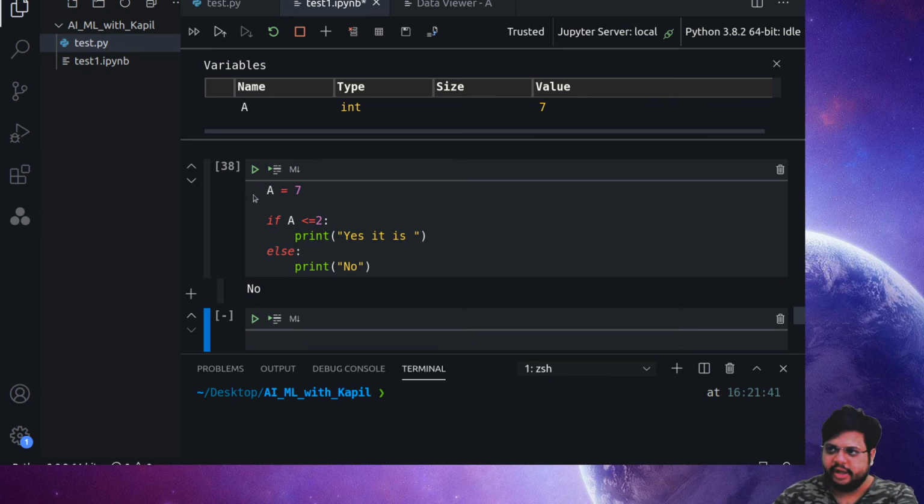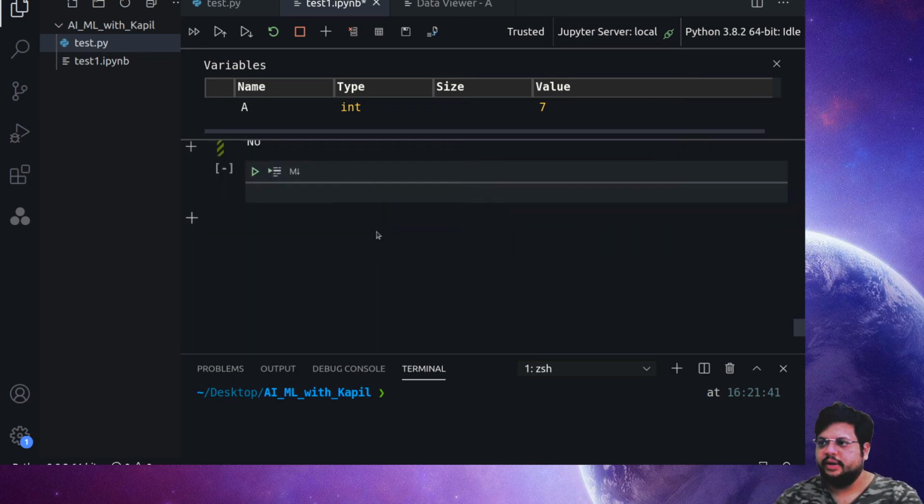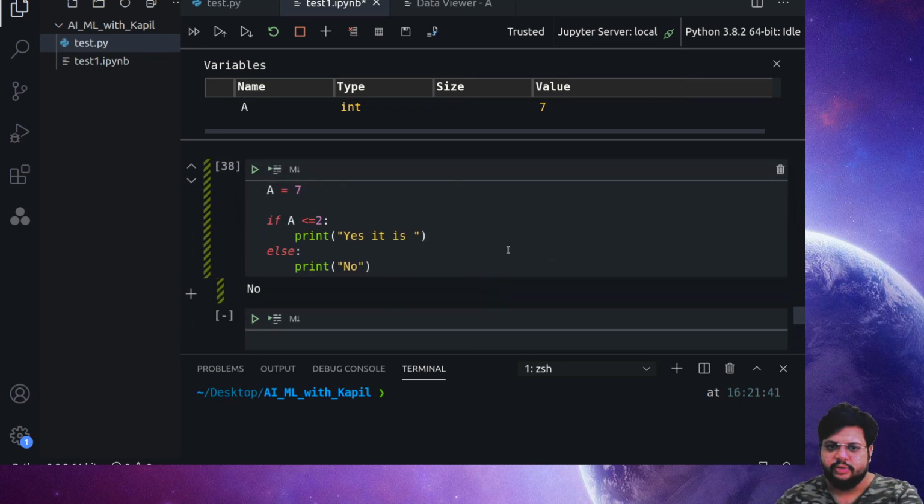The reason is that a was 7. If a is equal to or less than 2, so is 7 less than or equal to 2? No. So this is false, so it's not even going to the comment about this, it directly jumped to the else statement. It goes to the else statement and directly printed whatever statements we asked it to print when there is an else condition. So that's how you can run the if statement. It's just a simple piece. You can pause here or practice here.